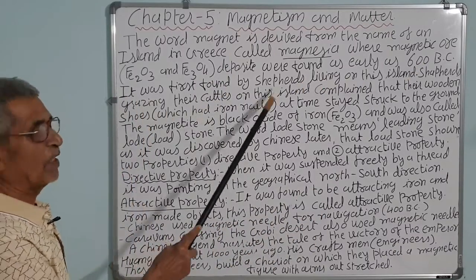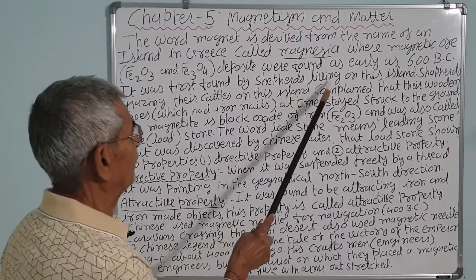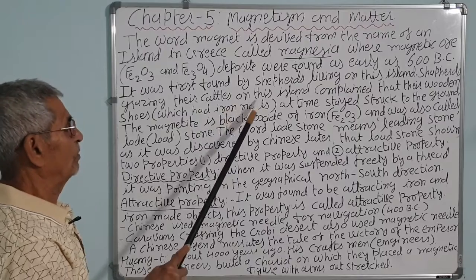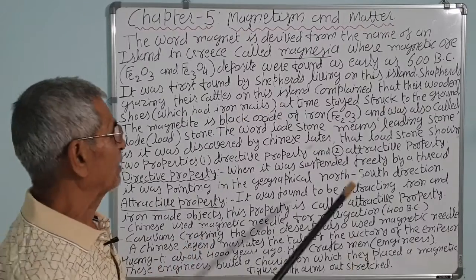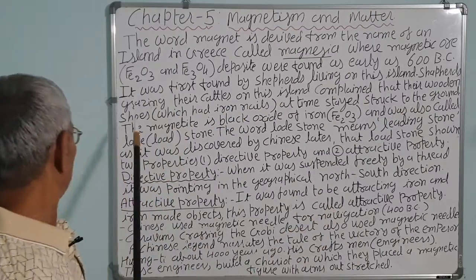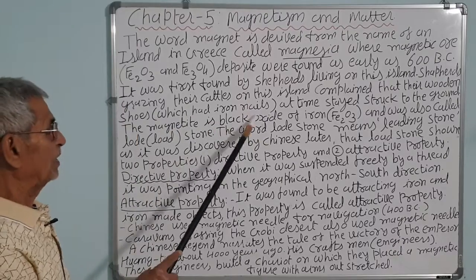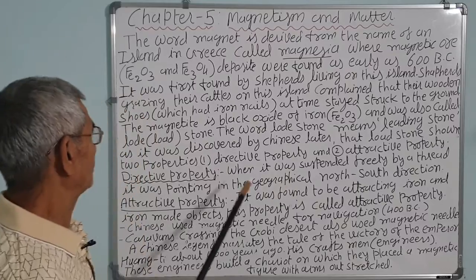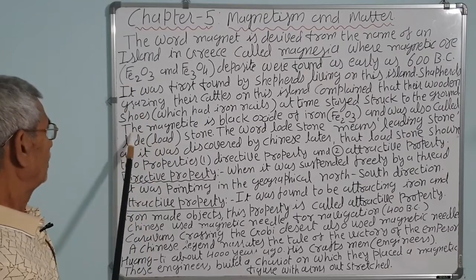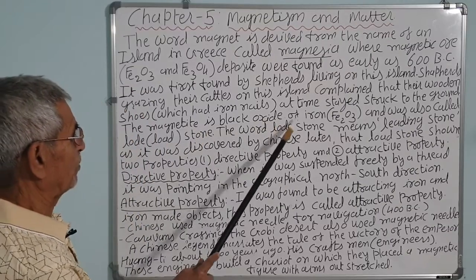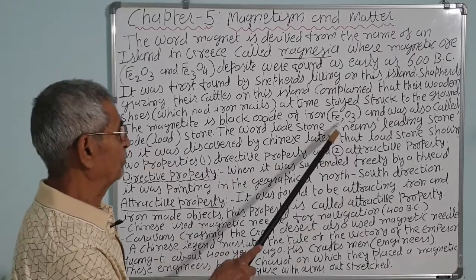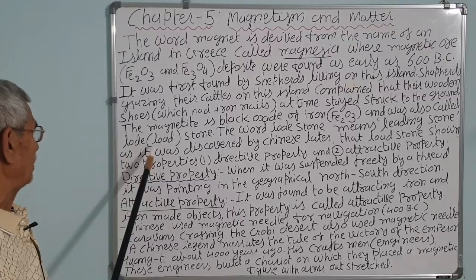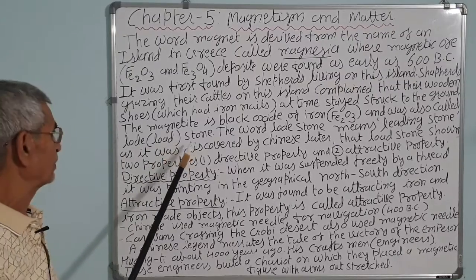It was first found by a shepherd living on this island. The shepherds grazing their cattle on this island complained that their wooden shoes, which had iron nails, at times stuck to the ground. Magnetite is a black oxide of iron, Fe3O4, and was also called lodestone, or sometimes loadstone.